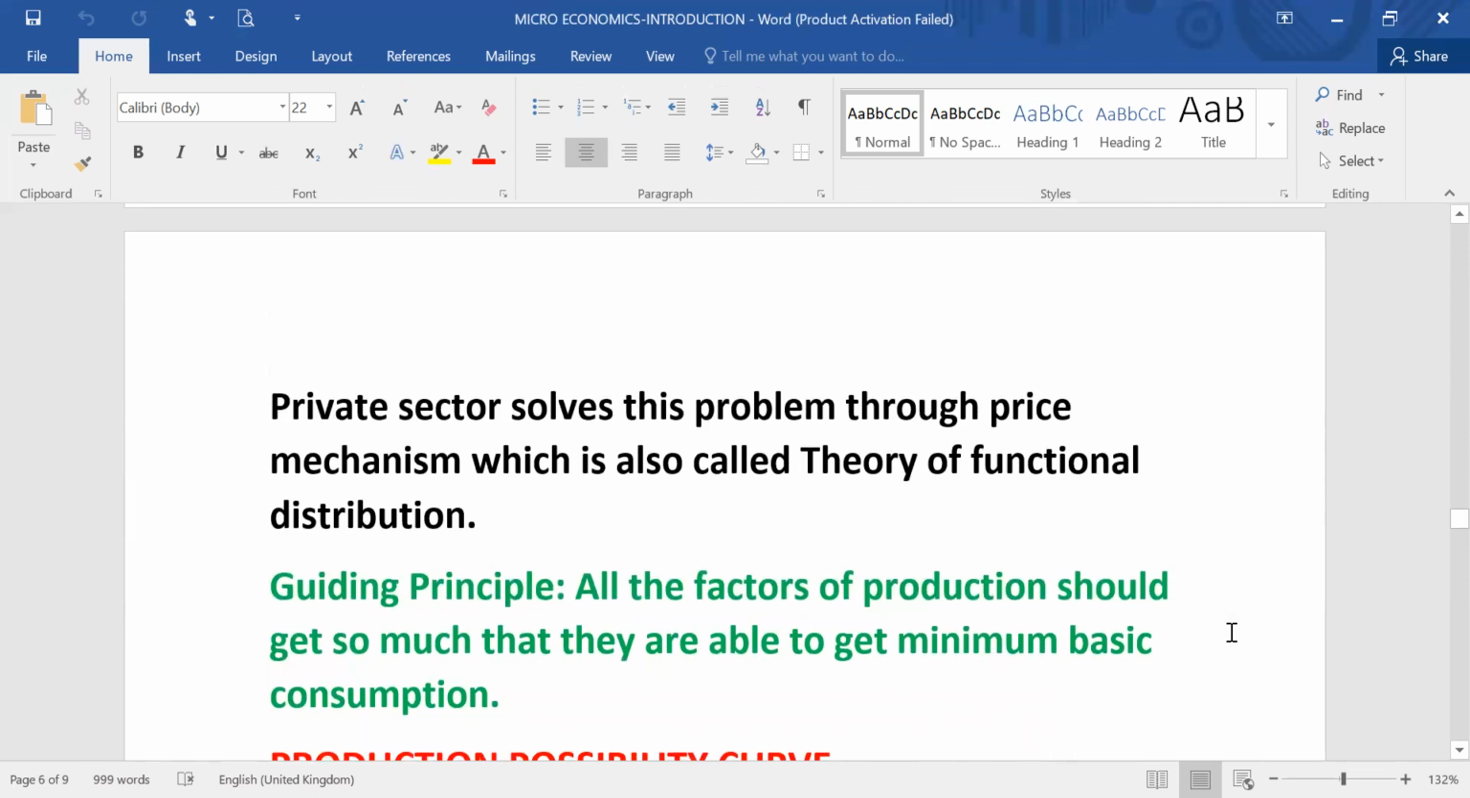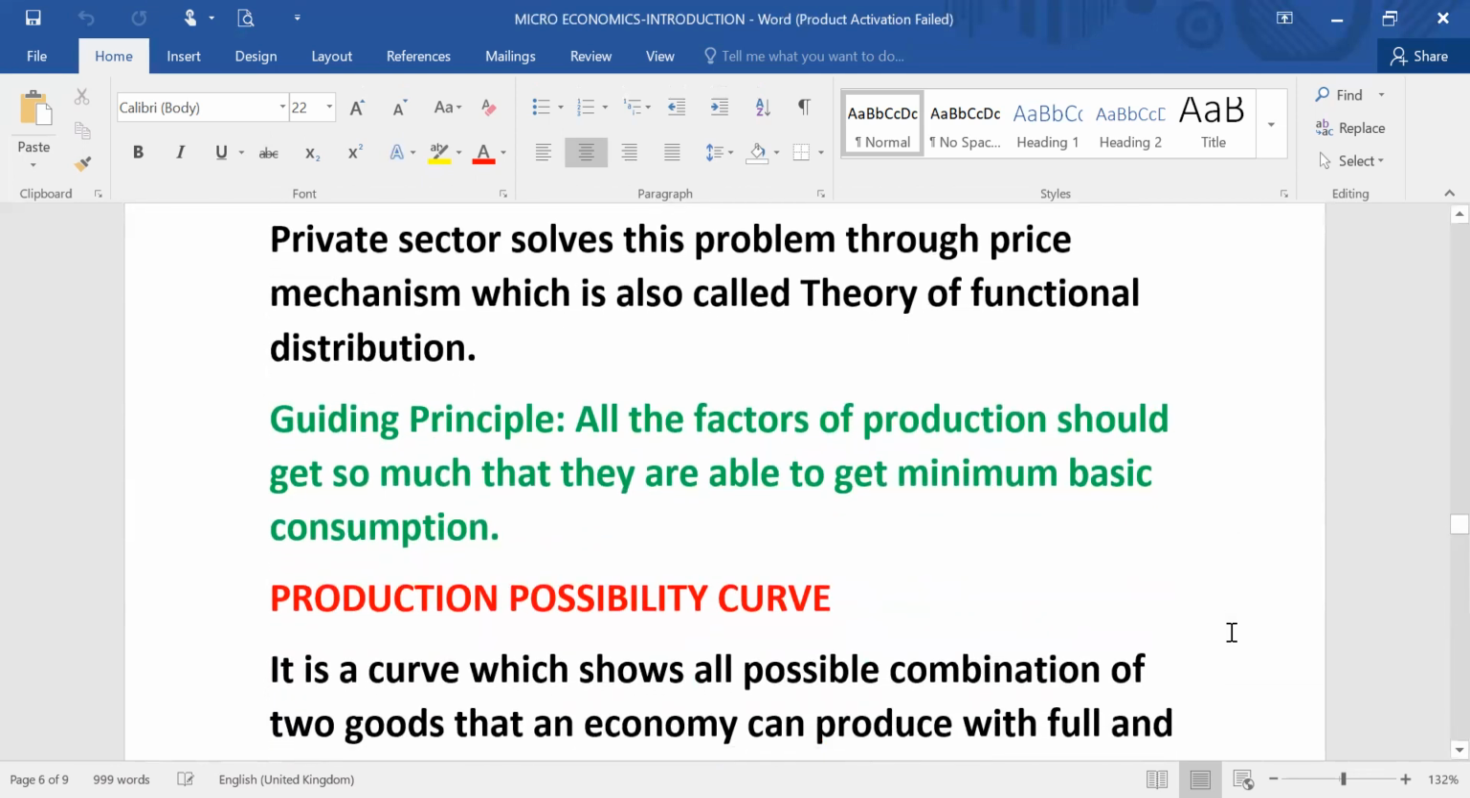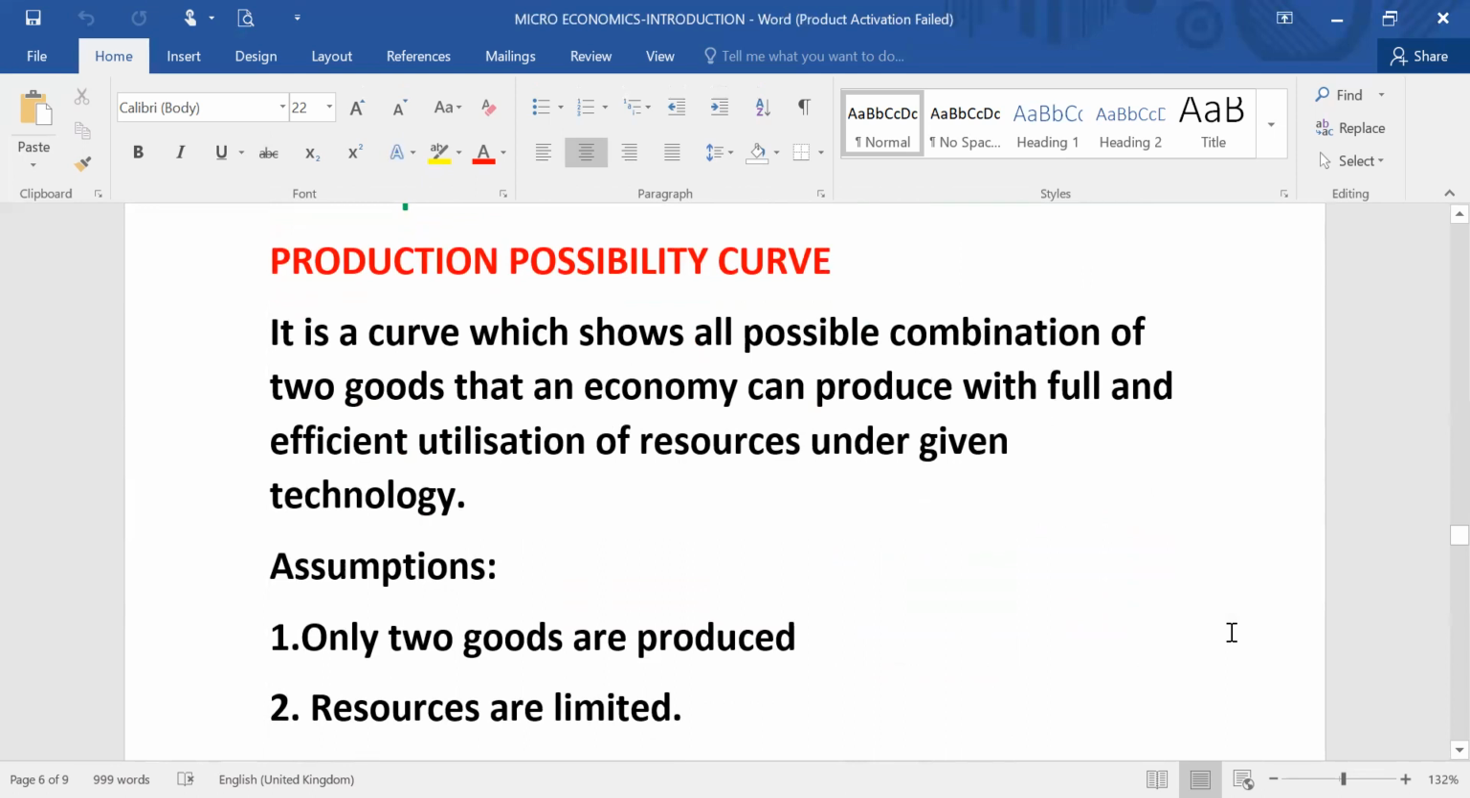Private sector solves this problem through price mechanism of demand and supply, which is also known as theory of functional distribution. Here the guiding principle is that all the factors of production should get so much that they are able to get their minimum basic consumption requirement. Means everyone should get that much that they are able to fulfill their basic requirement. Another topic is there, that is called production possibility curve.